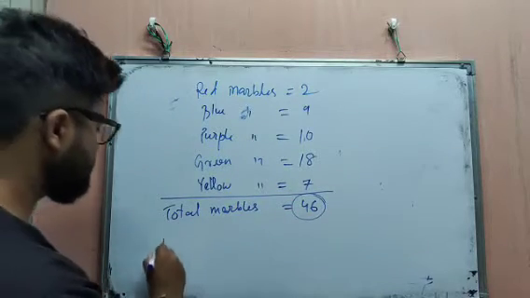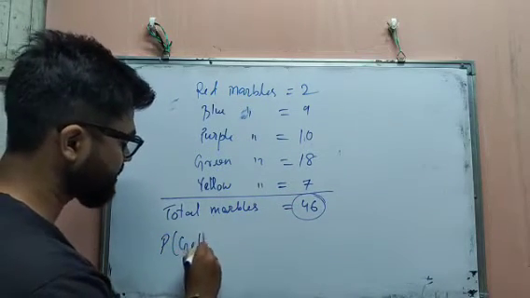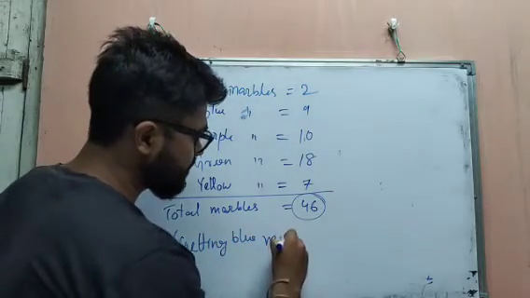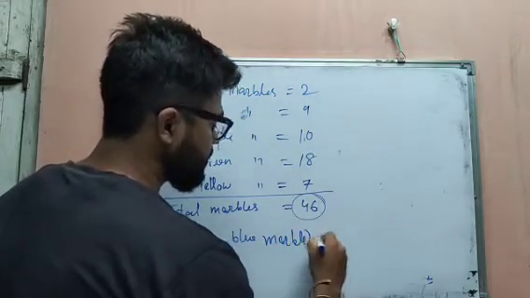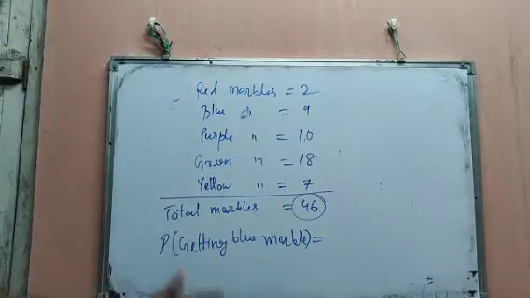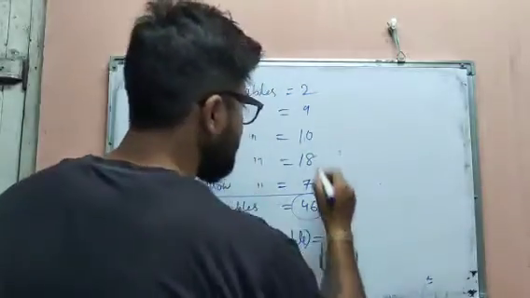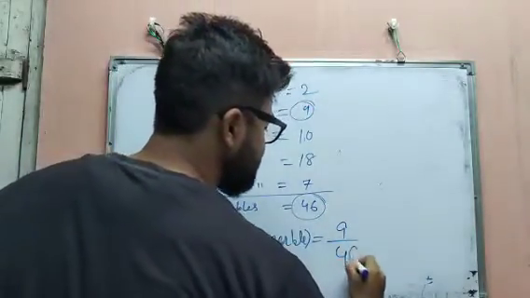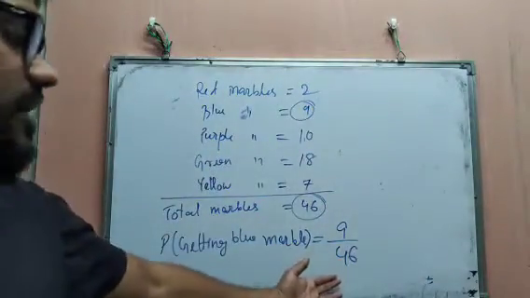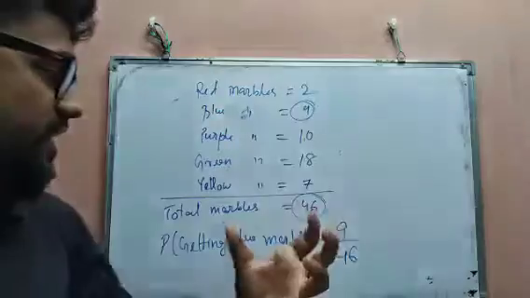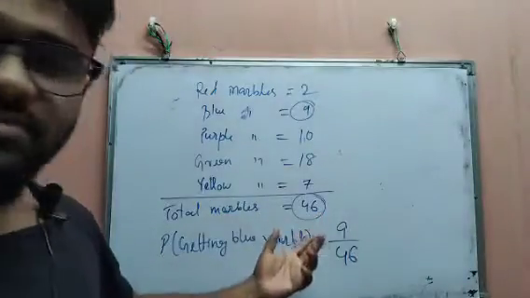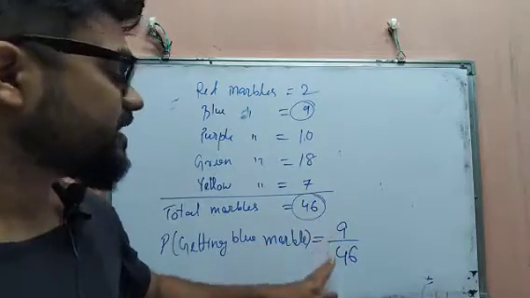So the probability of getting a blue marble equals what? This will be 9 by 46. Why does it remain the same? Because in the first case we take the marble, then again we keep it inside the bag. So the total number of marbles does not change.